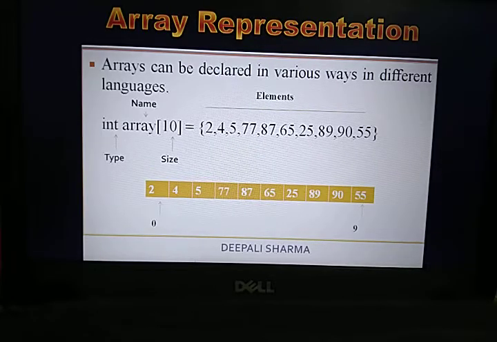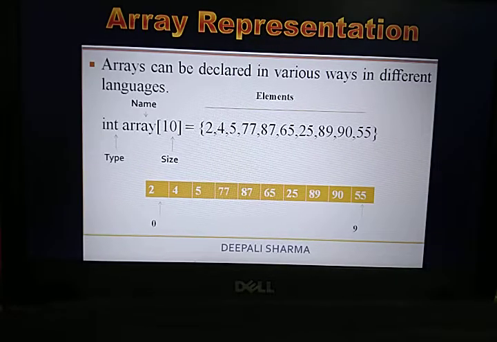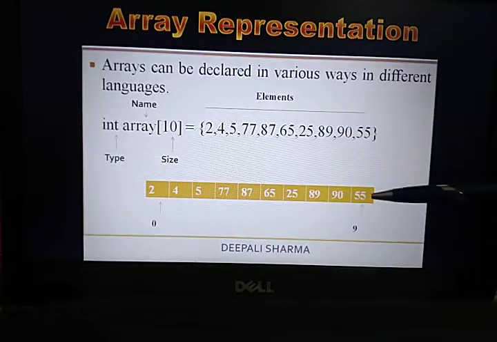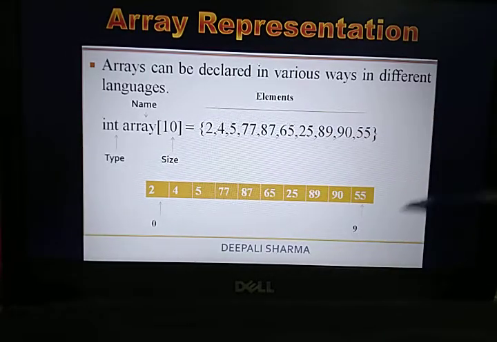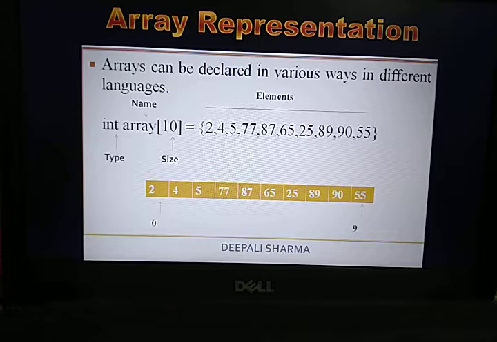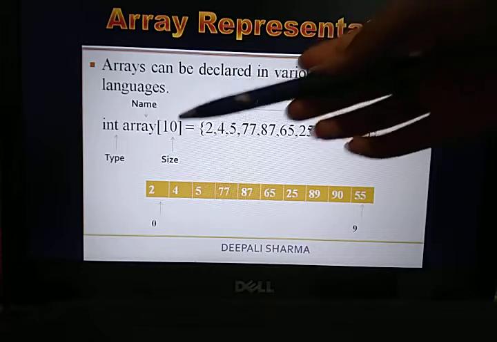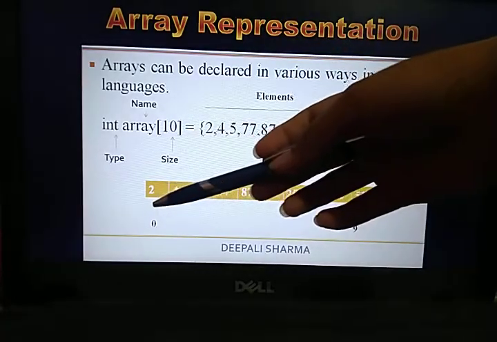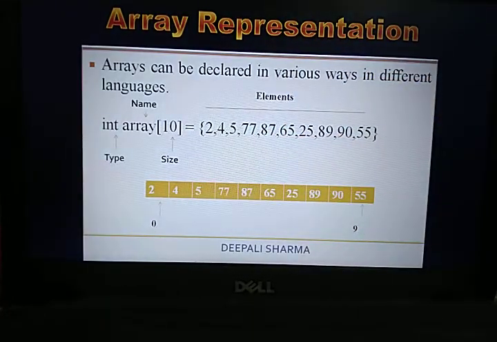So basically, these are the elements of your array, and these are the index positions of your array. The index position depicts the location where we have stored that particular element in the array, and according to the size these index positions will be created.